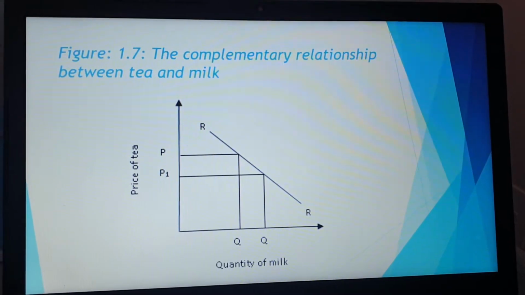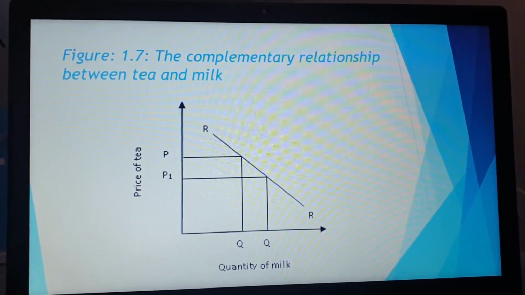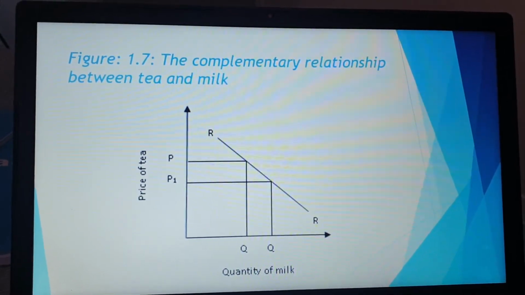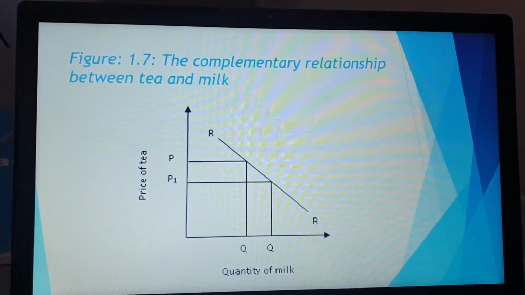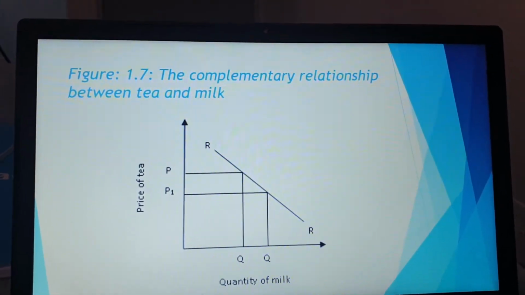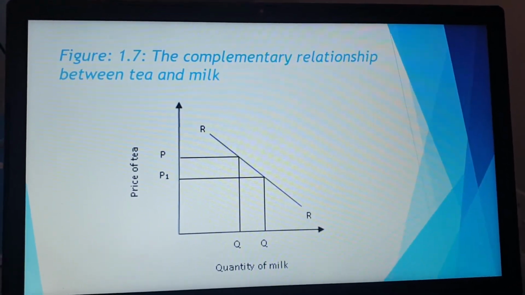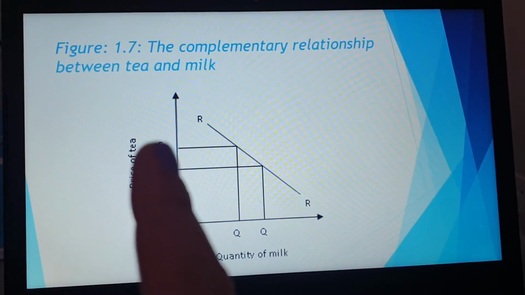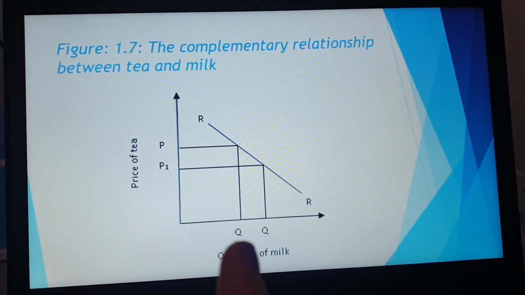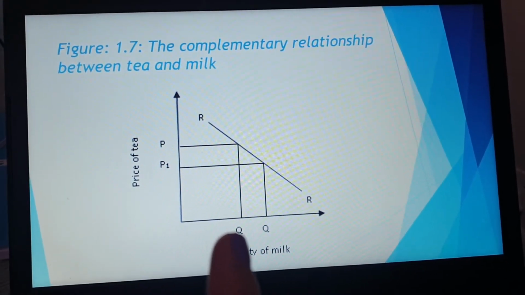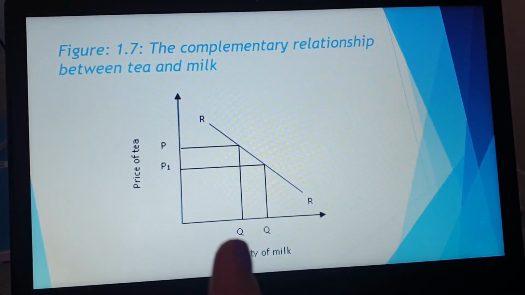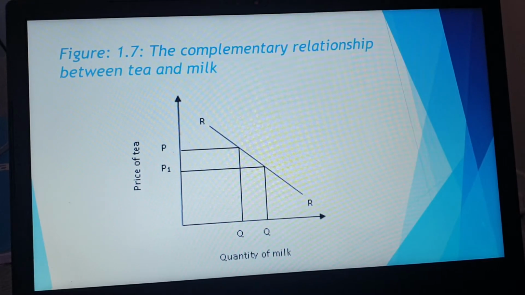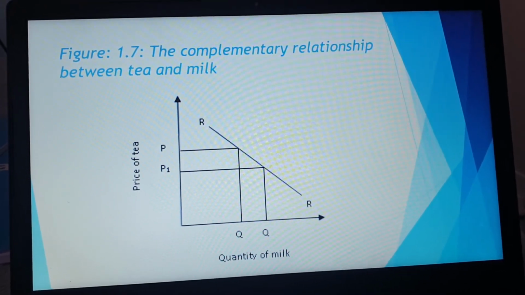All right, so inverse means the same, positive relationship. Right, so here we are looking at basically a demand curve. And with the demand curve, we can see that if there's a drop in the price of one product from P to P1, there will actually be an increase in the quantity demanded of the complementary product from Q to Q1.